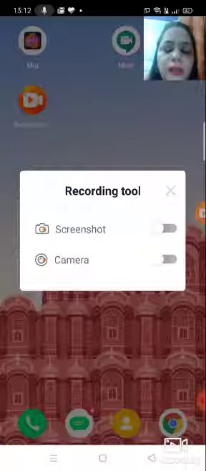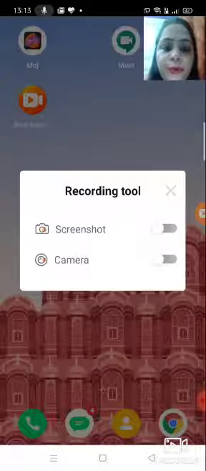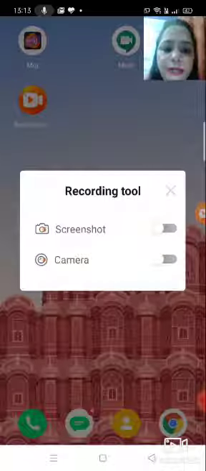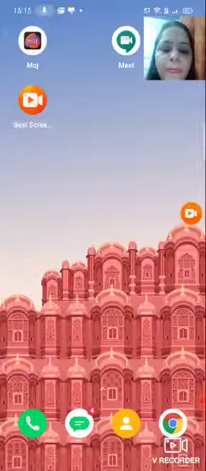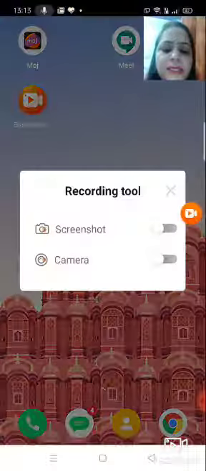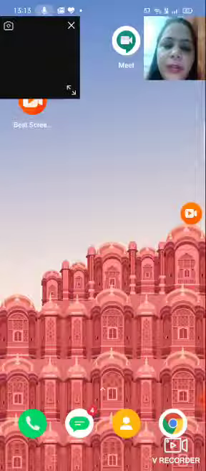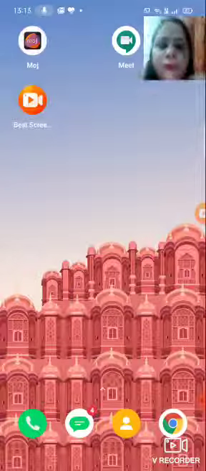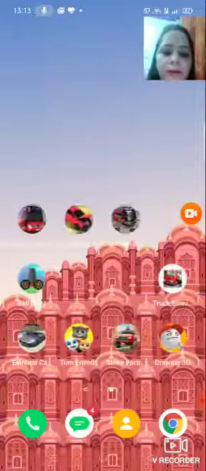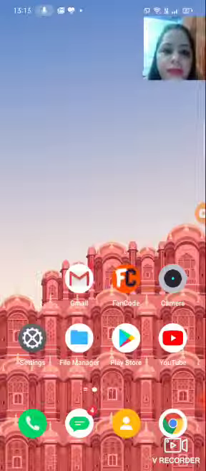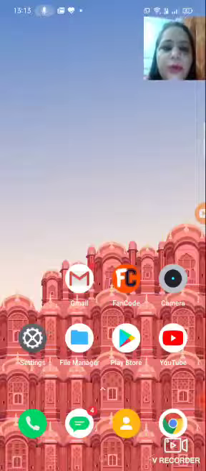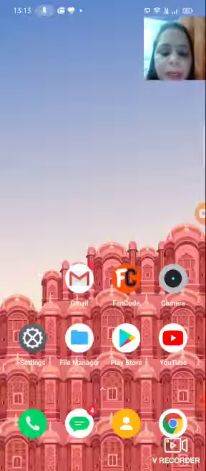Actually there is an X Recorder app or screen recorder app that helps you create a live video on your YouTube channel. So if you want to open your camera, just click on the camera option and you get the screen again. Okay, after that, if you want to record any data, any PPT, just click on the file manager.